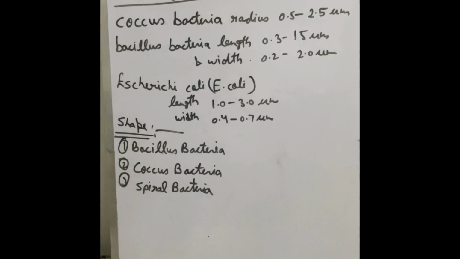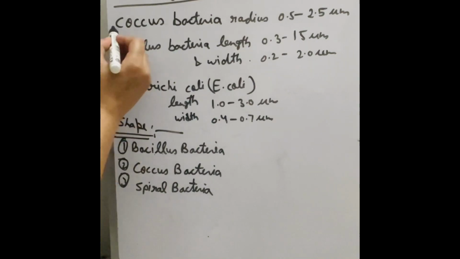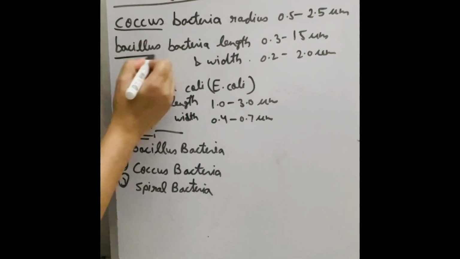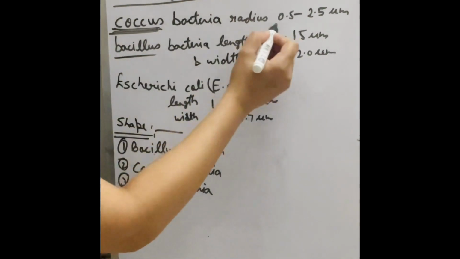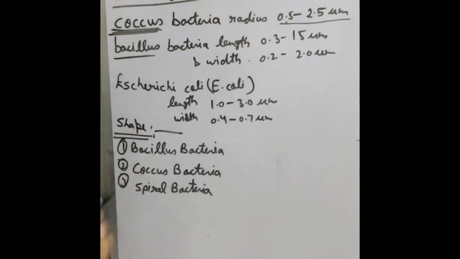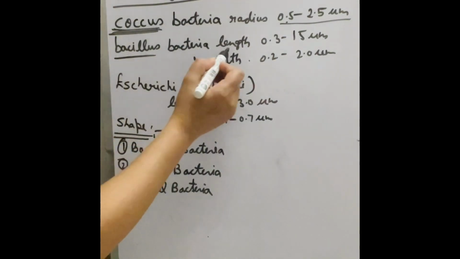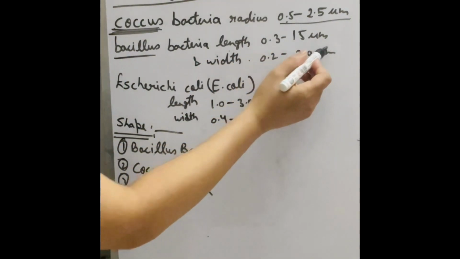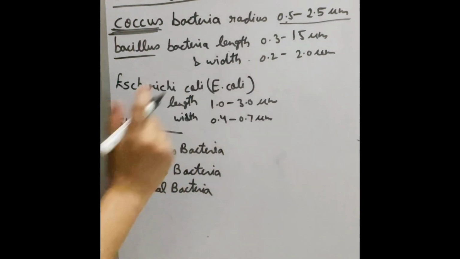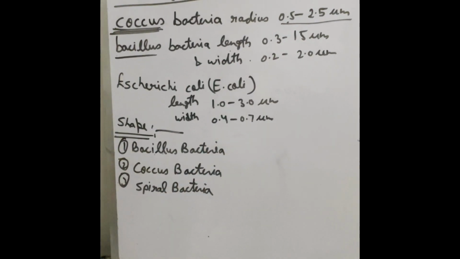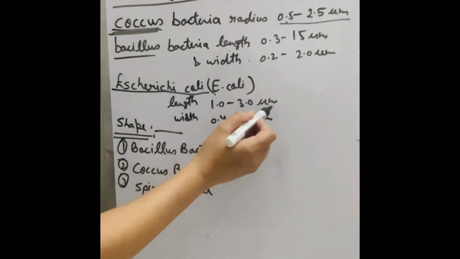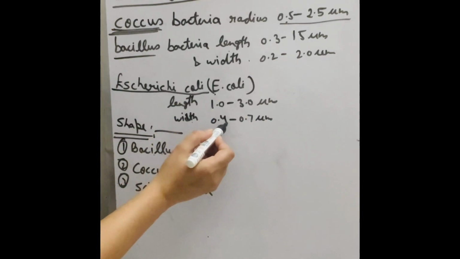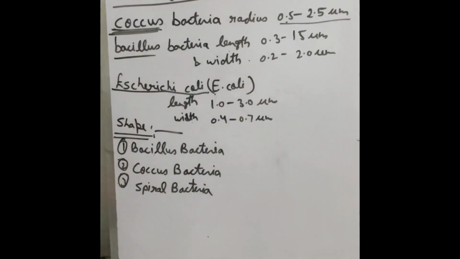So on the size of bacteria, bacteria commonly have two shapes, coccus bacteria and bacillus bacteria. Coccus bacteria's radius is 0.5 to 2.5 μm, and the bacillus bacteria's length is 0.3 to 15 μm and width is 0.2 to 2.0 μm. And a very commonly used one is Escherichia coli, known as E. coli, whose length is 1.0 to 3.0 μm and width is 0.4 to 0.7 μm.